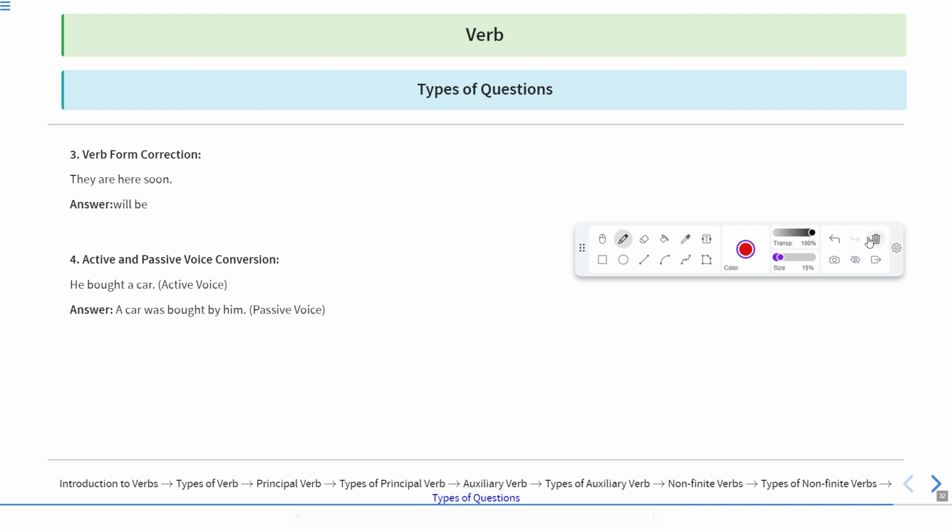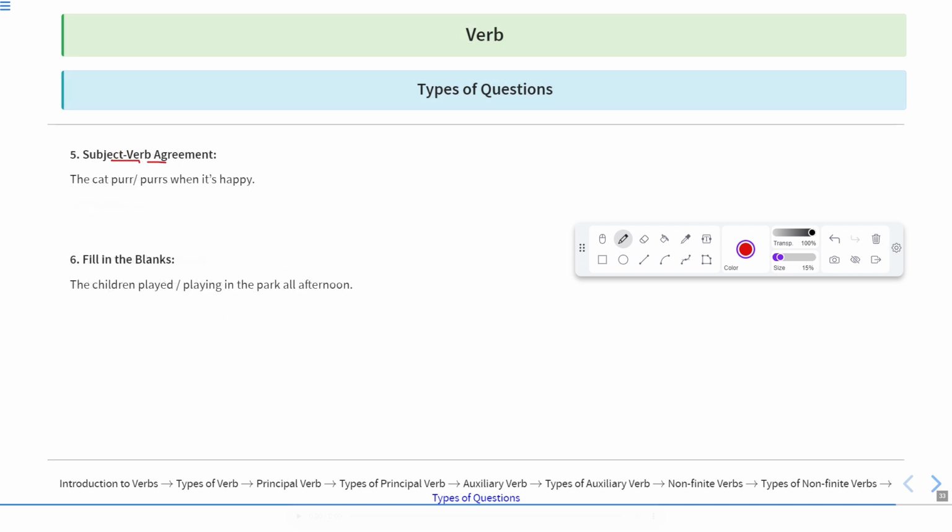Okay. Now the next type of question is subject verb agreement. This is the most important type of question. You may be asked about the subject verb agreement case. It means which verb will be used with the subject. "The cat purr or purrs when it is happy." So cat is singular. Obviously, we'll write the singular form of the verb. When we add s or es to it, it becomes a singular verb. Okay, so this "purrs" will be the correct answer. Purrs is the correct form.